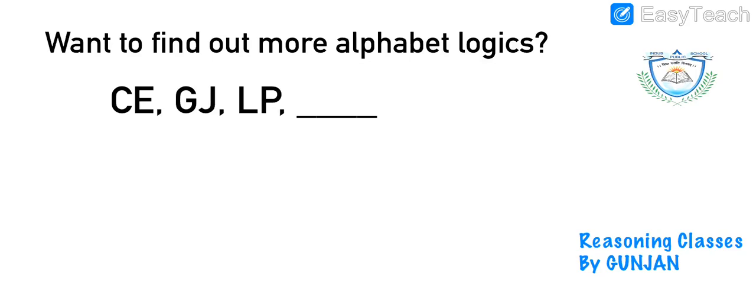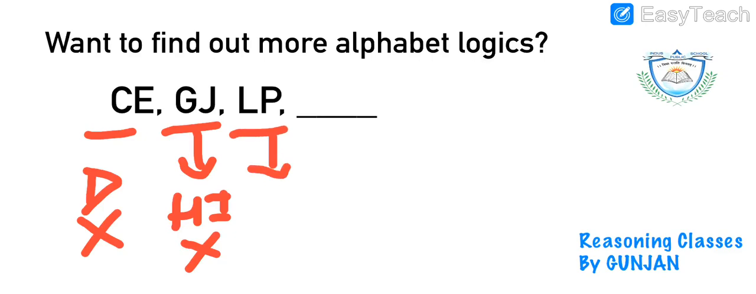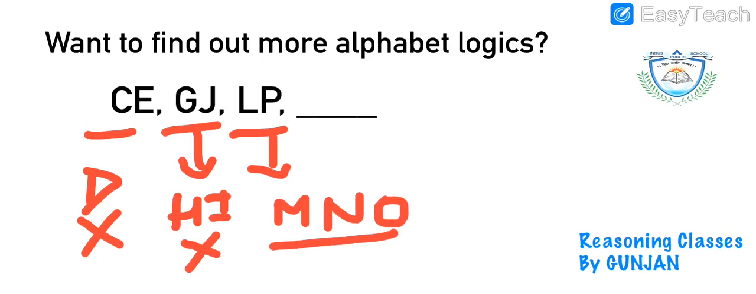Okay now. So, the series written here is CE, GJ, LP. Chalo, let's talk about this series. If I take one pair, can I see D is skipped between C and E? According to the alphabetical series, if I check G, J, H and I, 2 alphabets are skipped, right? If I check the third pair, how many alphabets are skipped? 3, right? So, 1 letter skipped, 2 letters skipped, 3 letters are skipped in between these pairs.